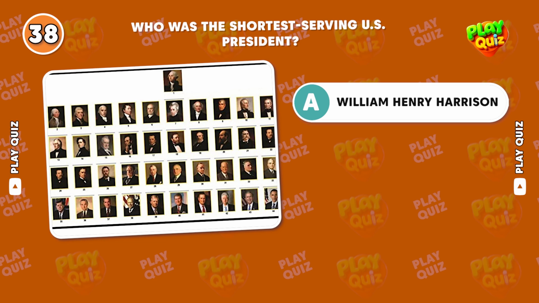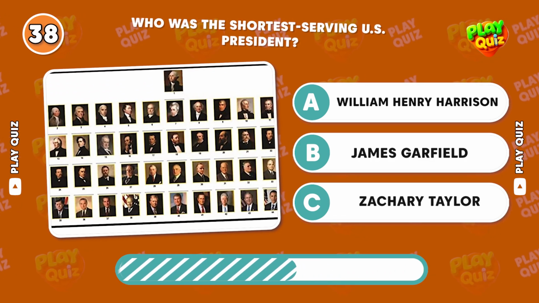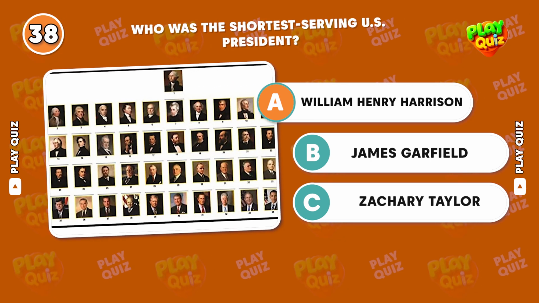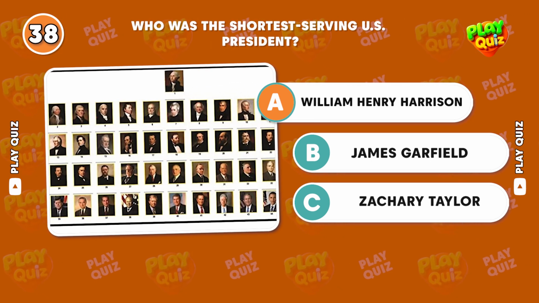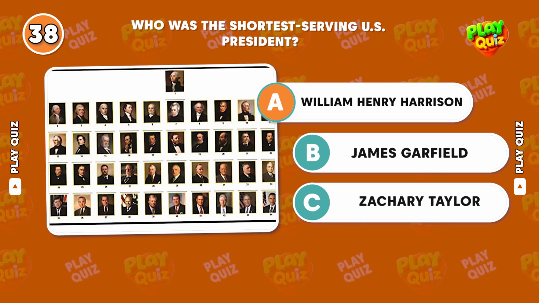Who was the shortest-serving U.S. president? Correct answer, William Henry Harrison. Harrison's presidency lasted only 31 days due to his death from pneumonia in 1841.